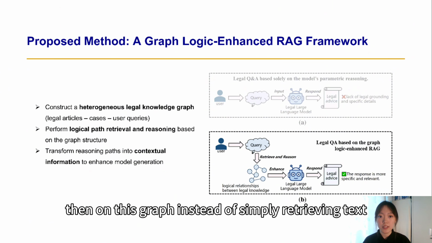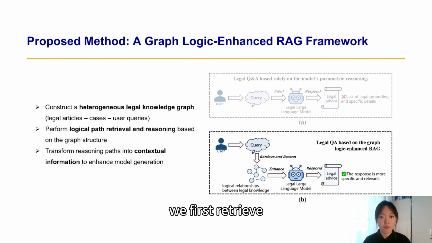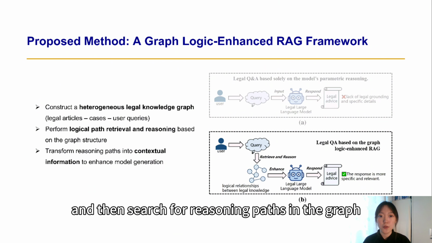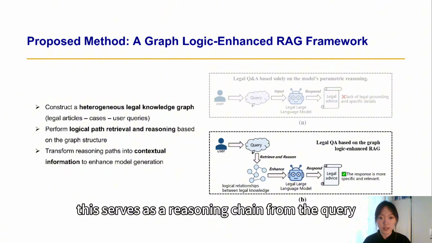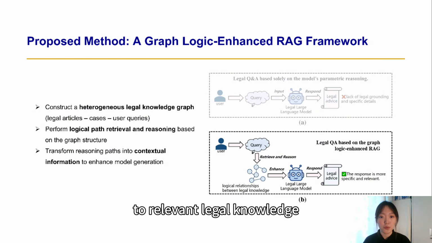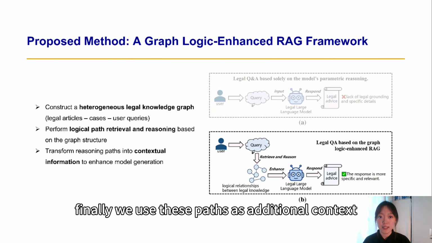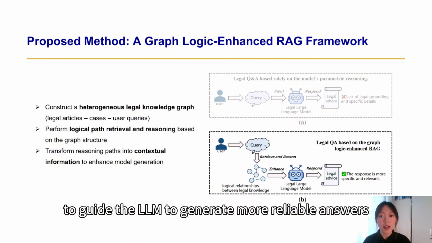Then on this graph, instead of simply retrieving text, we first retrieve relevant nodes and then search for reasoning paths in the graph. This serves as a reasoning chain from the query to relevant legal knowledge. Finally, we use these paths as additional context to guide the LLM to generate more reliable answers.